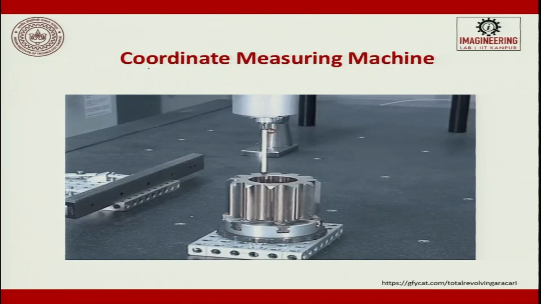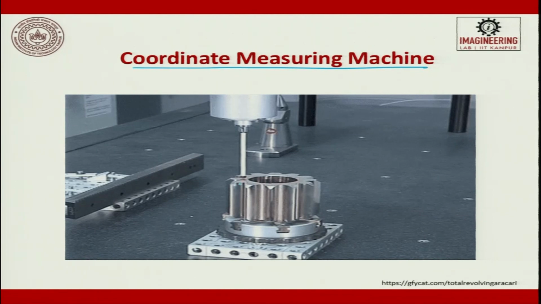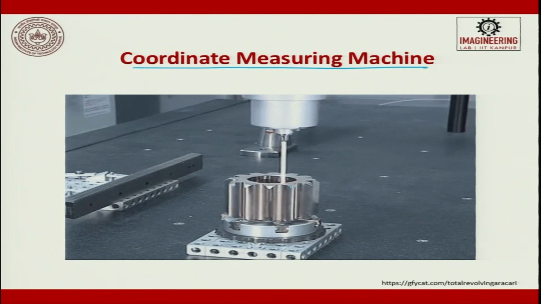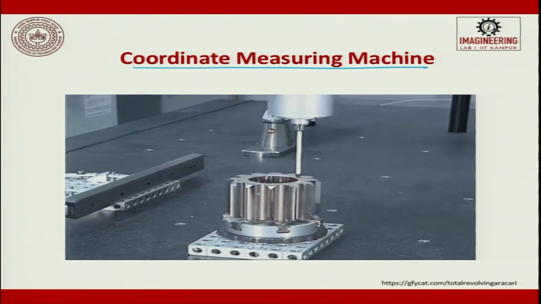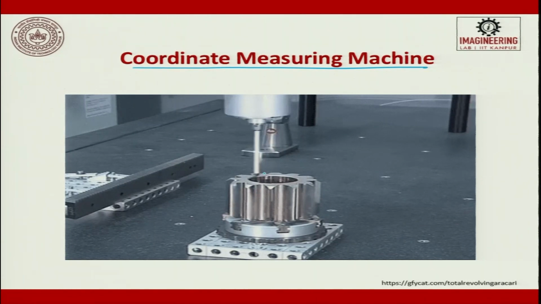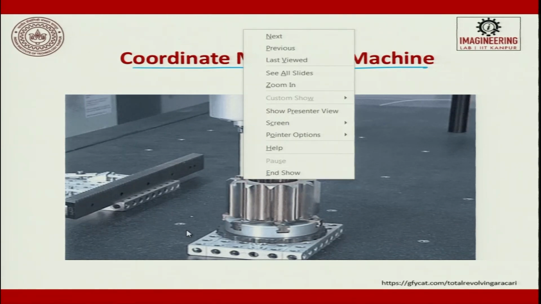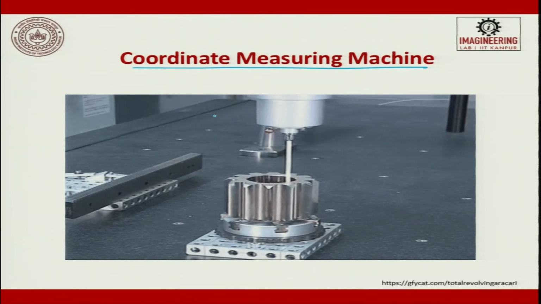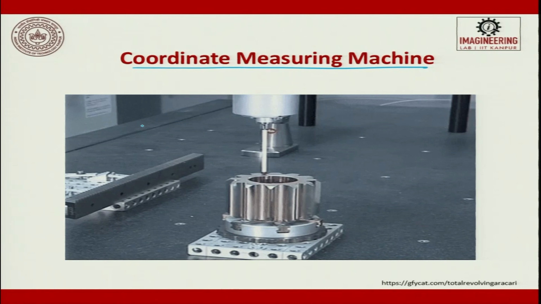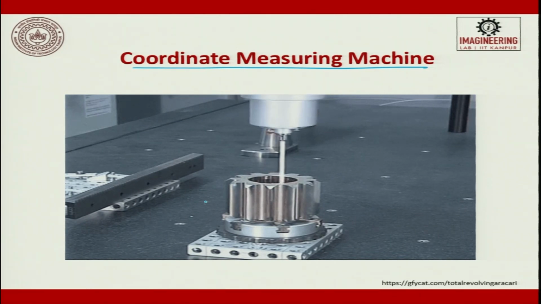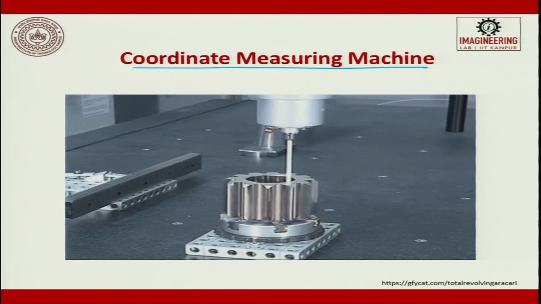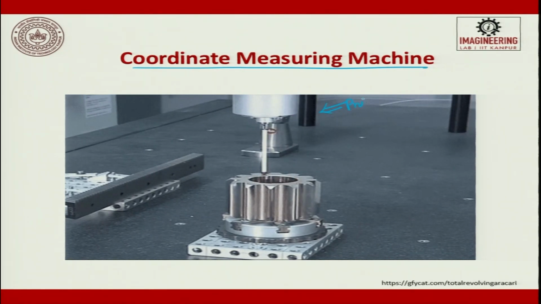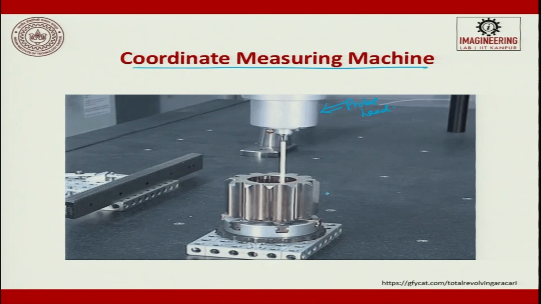So, this is a single probe touch base, wherein it touches the gear at several points. If you look at it, the points have been decided from the part drawing, and not all the features will be measured, only critical features will be measured such that it will make sure the quality of the gear is good. So, this is the probe head, and this is a gear.